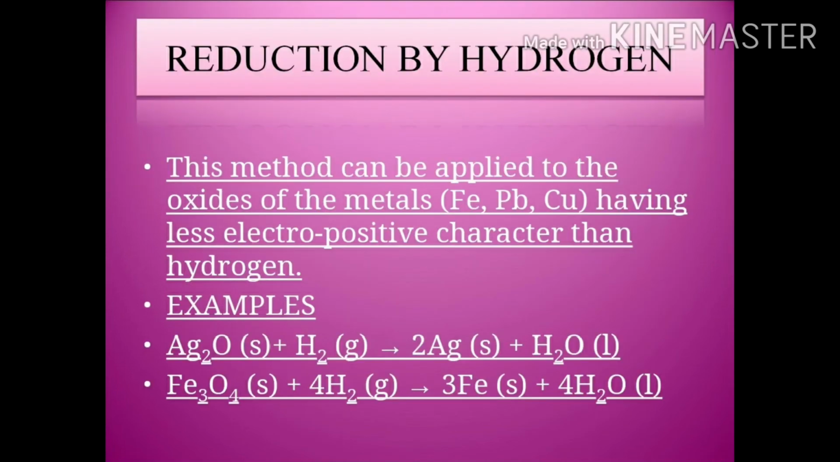Next one is reduction by hydrogen. This method can be applied to the oxides of metals like iron, lead and copper, having very less electropositive character than hydrogen. Examples I have mentioned here: silver oxide and ferric oxide. Silver oxide is converted into silver with the liberation of water molecule, and the same thing for iron oxide also.